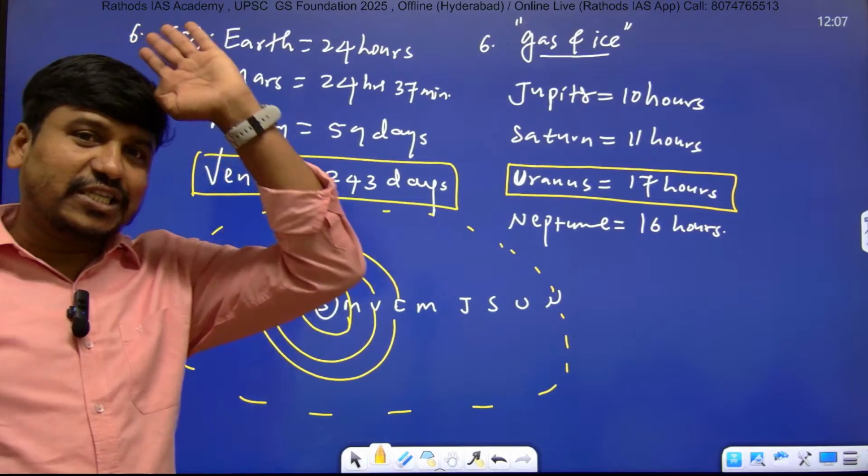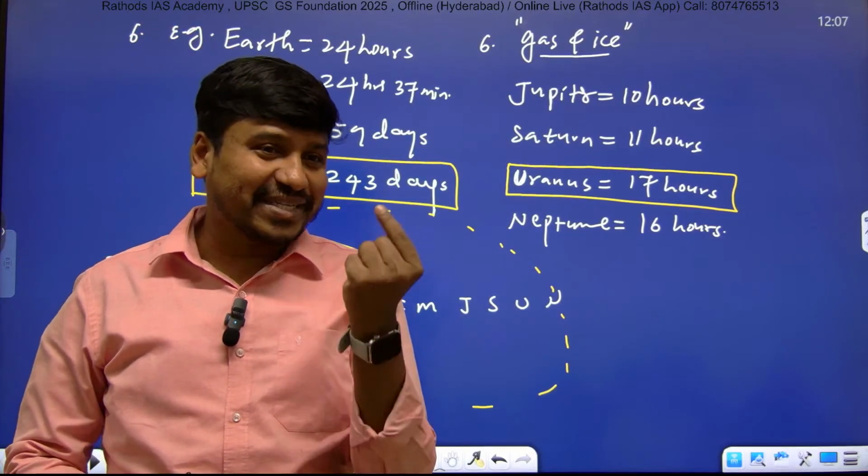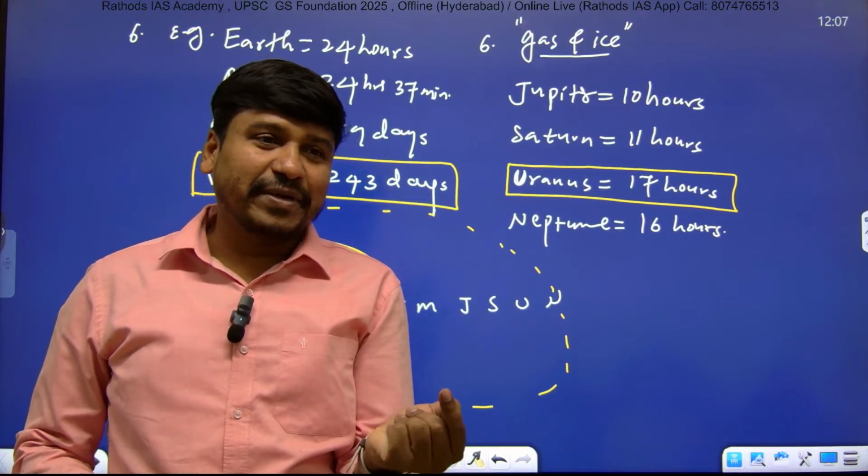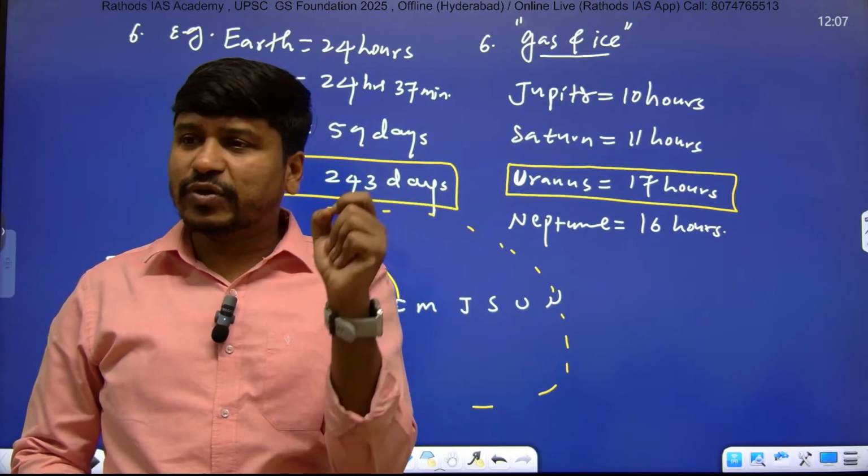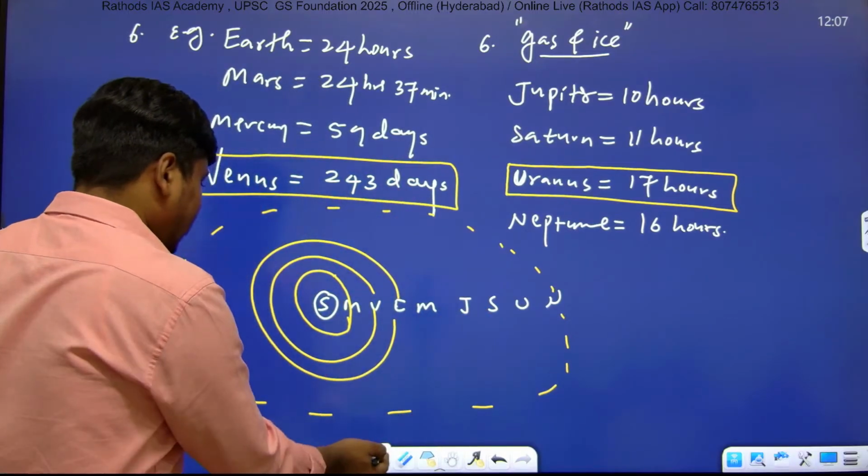It takes 165 years to complete just one revolution. And Earth completes one revolution in 1 year. Those 365 days we call 1 year, right? Just listen here first, listen carefully.